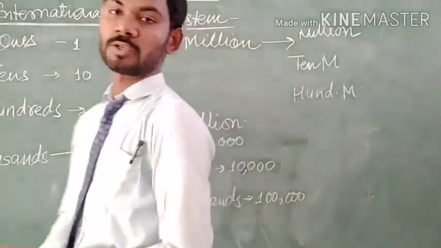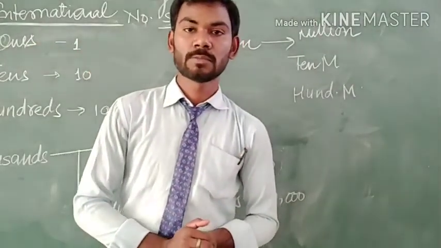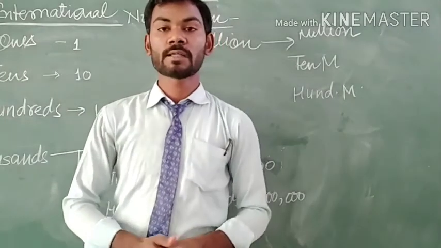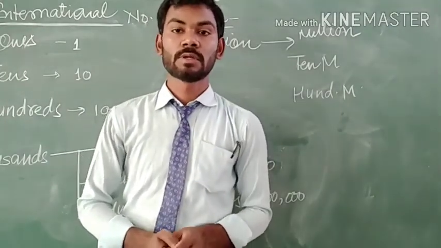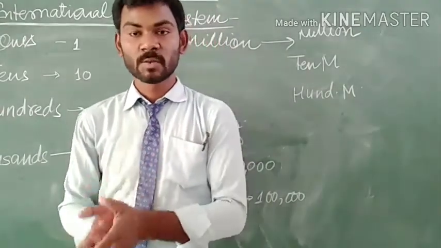Similarly, billion is also divided. So these are the number systems which are used to define the number of digits in small numbers as well as large numbers.